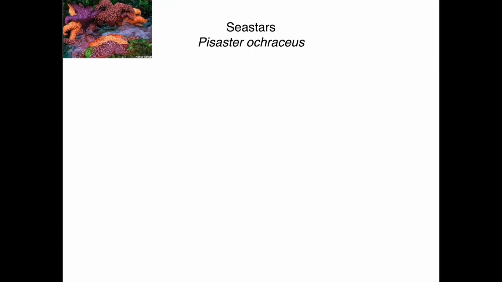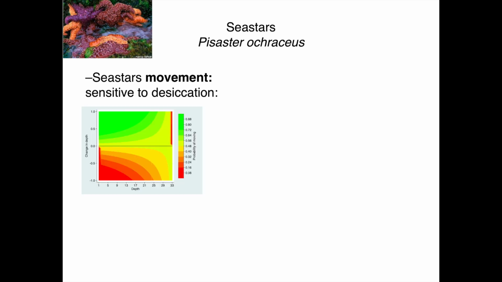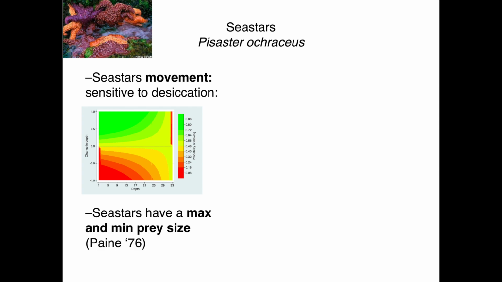So moving on to sea stars, at each time step, sea stars are facing in a certain direction. At the bottom of the mussel bed, the lowest depth where they're most submerged, they have a 50% chance of moving regardless of the direction they're pointed in. This varies across depth until at the top of the mussel bed, they're guaranteed to move down and guaranteed to not move further up. Sea stars have a certain prey size range based on their own body size.